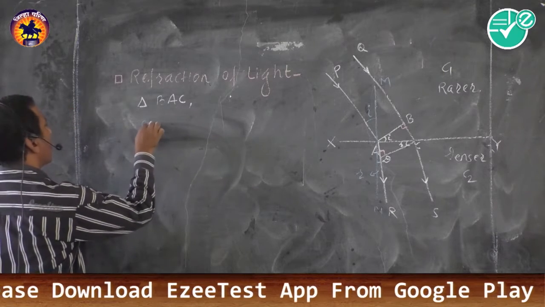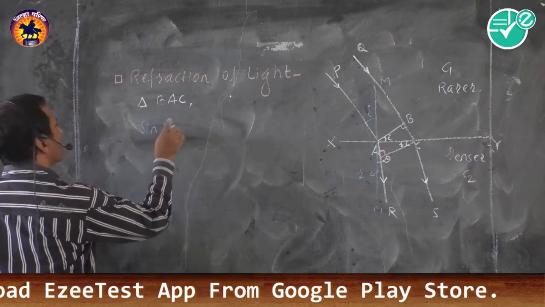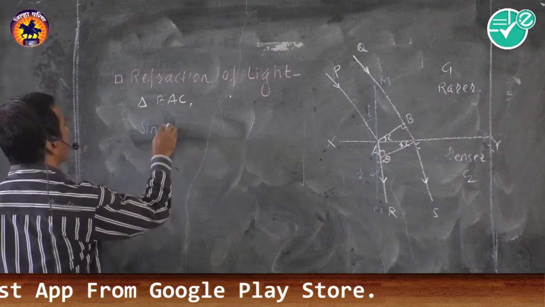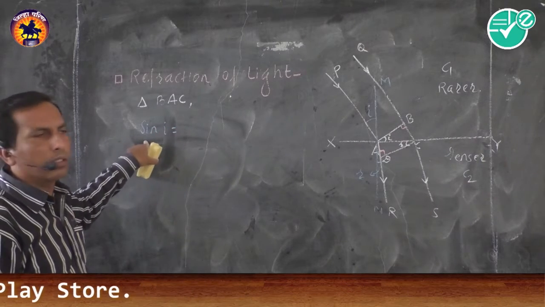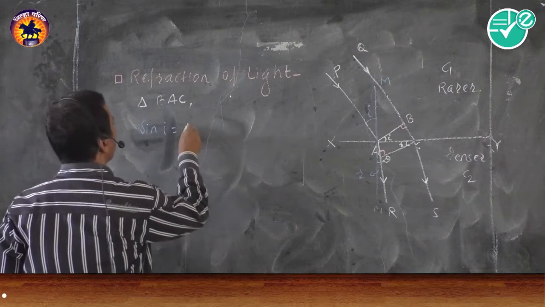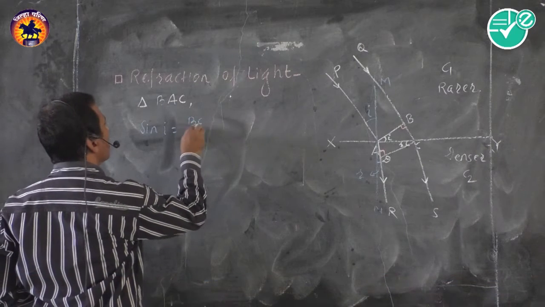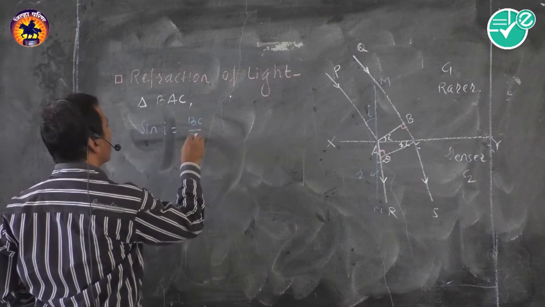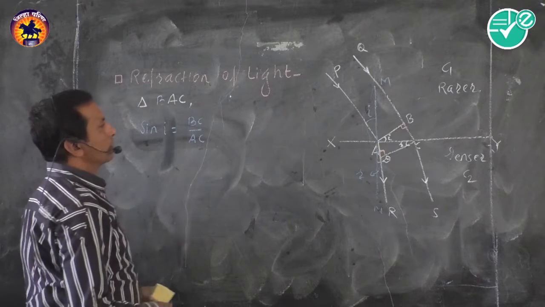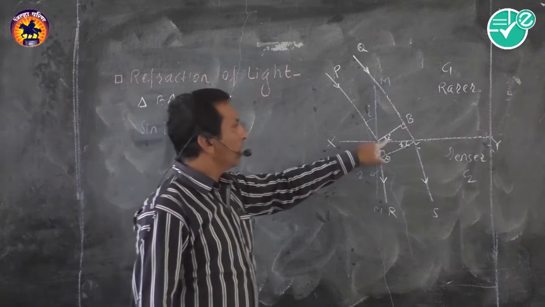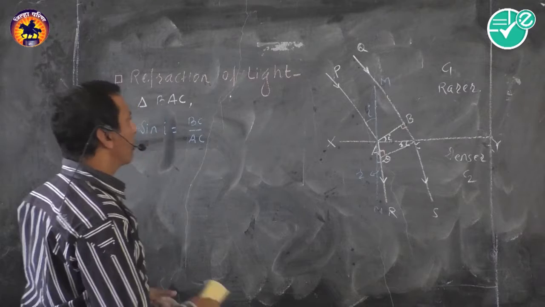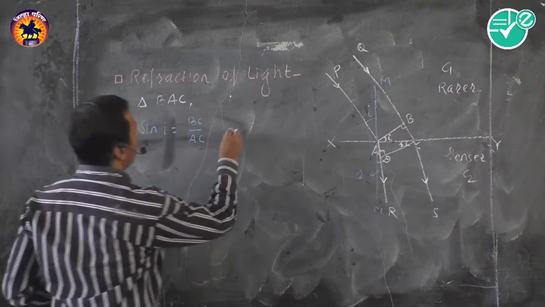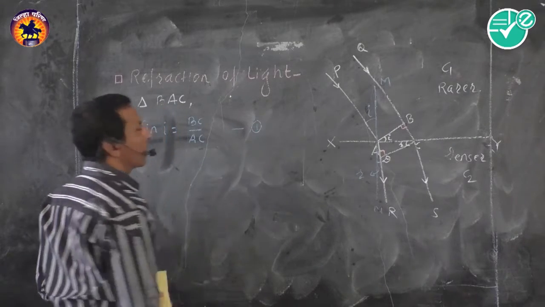From this triangle, sine of angle of incidence is equal to BC upon AC. BC upon AC means the opposite side divided by the hypotenuse. AC is the hypotenuse. Indicate this as the first equation.